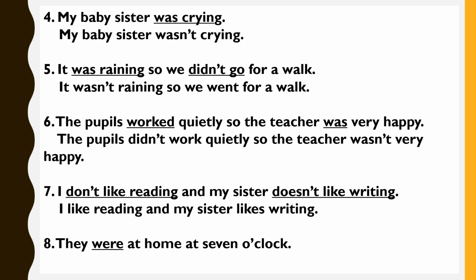The eighth sentence, they were at home at 7 o'clock. The verb underlined is were. It is a positive verb. In the negative, we have weren't. They weren't at home at 7 o'clock.